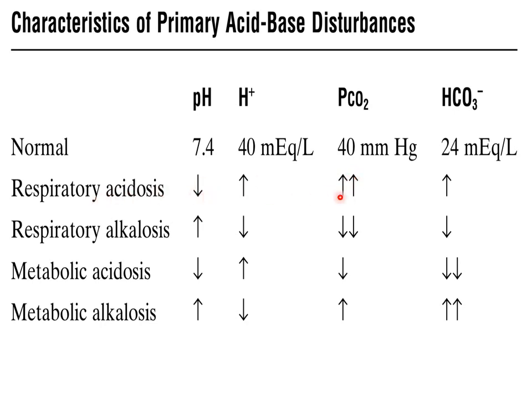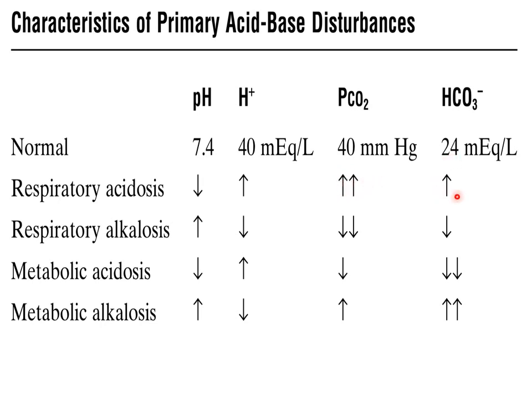So by looking at these three values, you can make a diagnosis that it is respiratory acidosis, and an additional clue is provided by bicarbonate ion concentration, because in order to compensate for this decrease in pH and increase in partial pressure of carbon dioxide, bicarbonate ion levels inside the blood will increase in order to sequester the additional or excessive hydrogen ions that are being contributed to the blood by increased partial pressure of carbon dioxide.